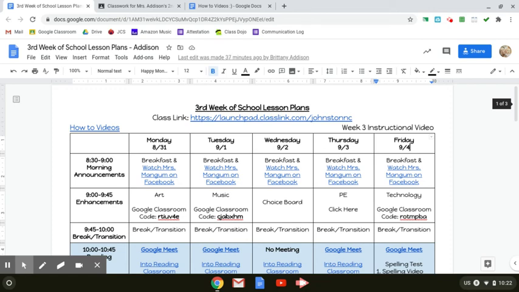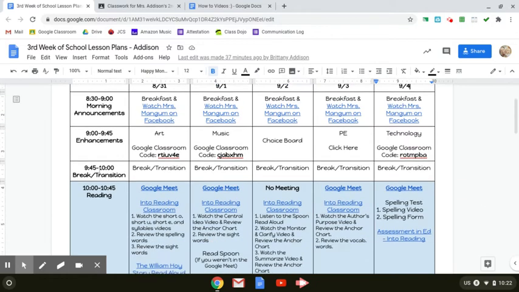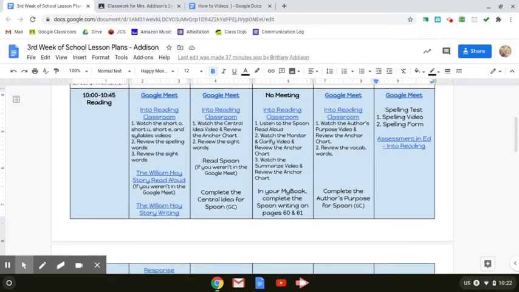I wanted to take a minute to go over the third week of school lesson plans and schedule with you, just to make sure that you know how to find all of your assignments and what you need to do. So the template is exactly the same as it has been, so you should be familiar with the morning announcements and the enhancements. And then at 10 o'clock during our reading time, you have the Into Reading Classroom.